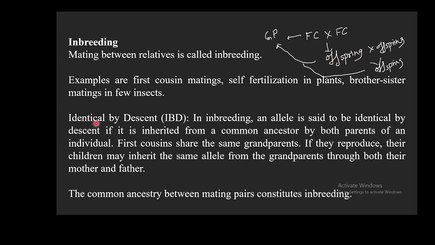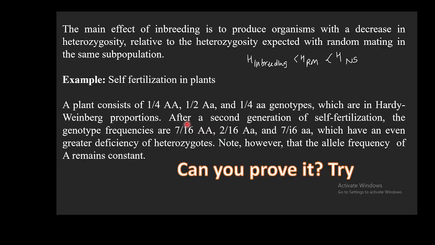So now read this definition of identical by descent. In inbreeding, an allele is said to be identical by descent if it is inherited from a common ancestor by both parents of the individual. For example, first cousins share the same grandparents here. If they reproduce, their children will inherit the same allele from the grandparents through both their mother and father, and this is the terminology used in population genetics, called identical by descent.